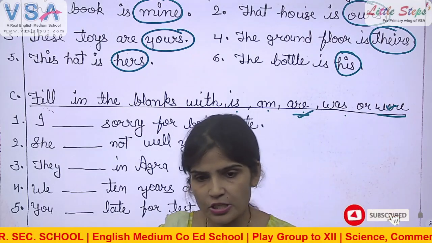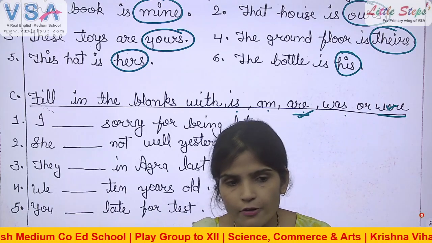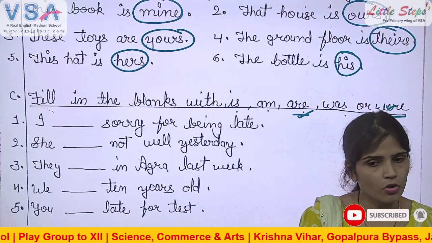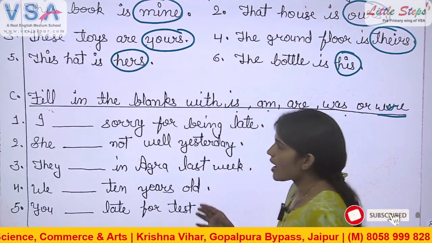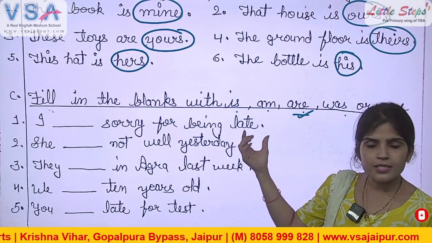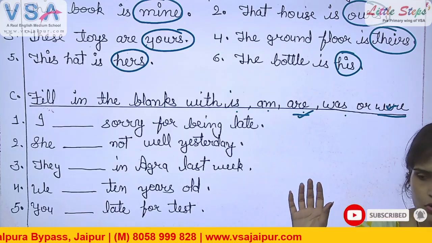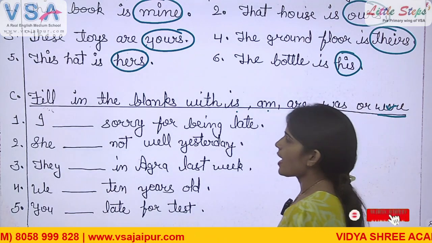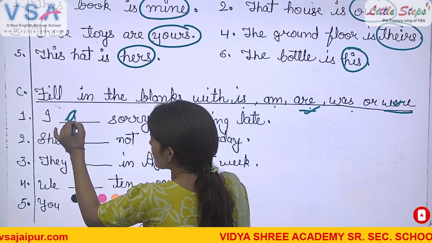So pay special attention to the subjects or objects, right? We have to use the verbs according to their number. Is it singular or plural? And according to the time. Look at number 1. "I dash sorry for being late." Is there any word that denotes the past time? No. So which verb will come here? I am. Yes. Stand up, Aradhya.